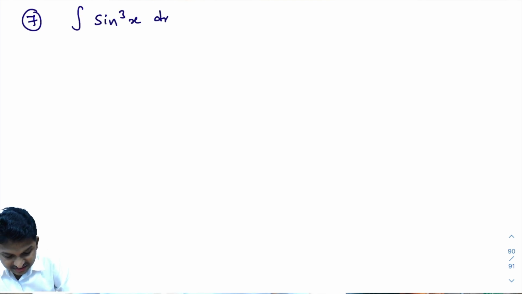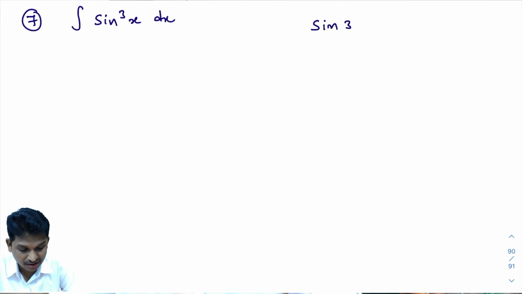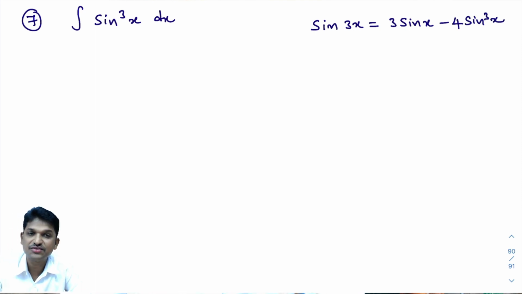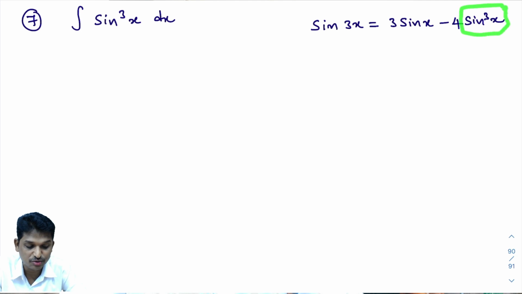Next, question number 7. Integral of sin cube x dx. How to integrate this? It is a very easy thing. You must know the sin 3x formula, not sin cube x. Sin 3x formula is what? Sin 3x is 3 sin x minus 4 sin cube x. This is the sin 3x formula. What I want is sin cube x. In this formula, where is sin cube x? You look here, sin cube x is there.